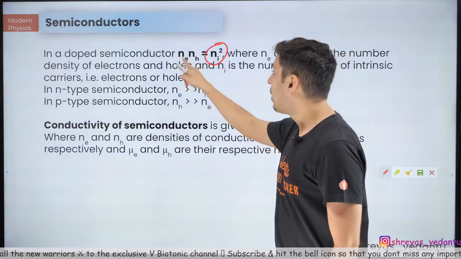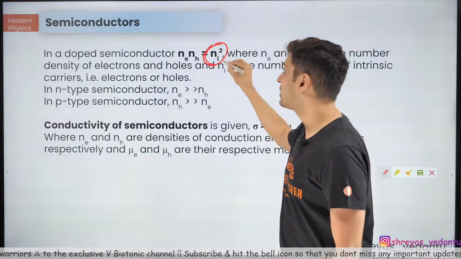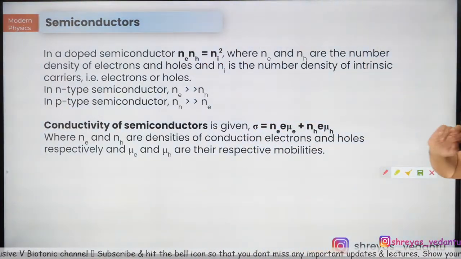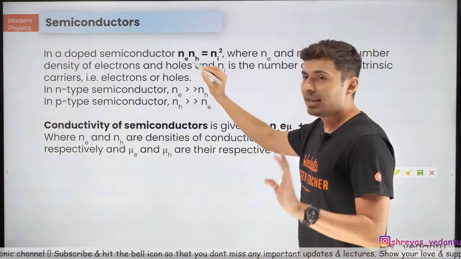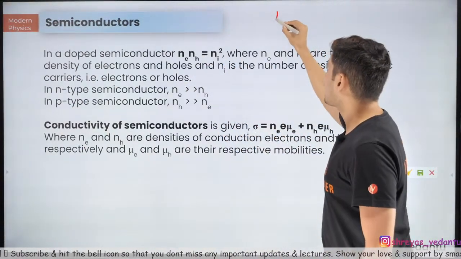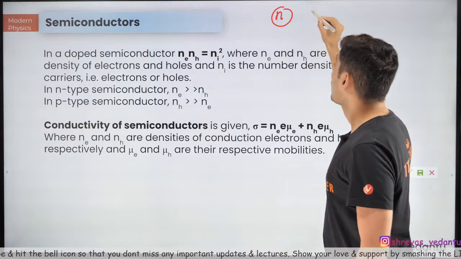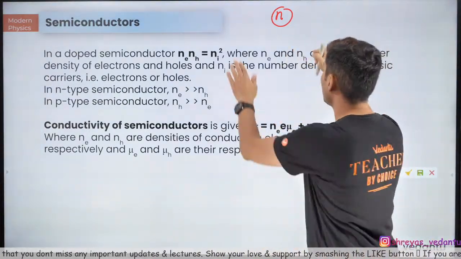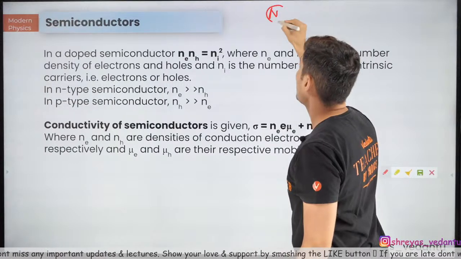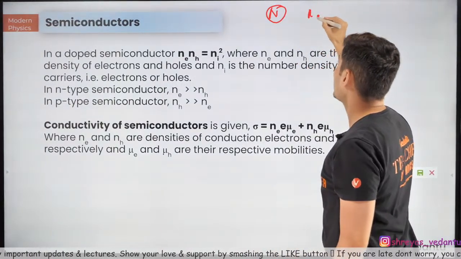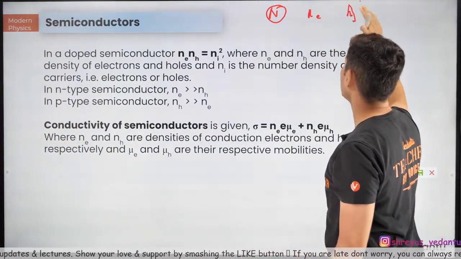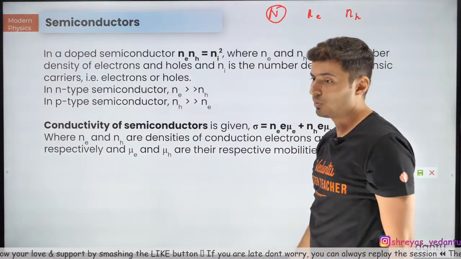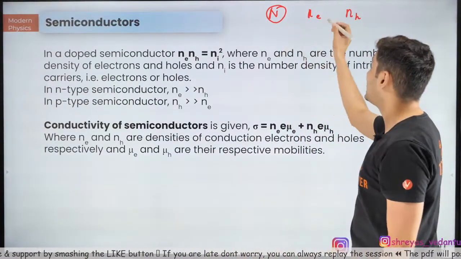It will be given to you, or either this and this will be given and you will be asked to find out this. So the number density in the intrinsic semiconductor. So guys, think about it and tell me, in case of N type, who will be more? Holes will be more or electrons will be more? Ne will be more than Nh, or Nh will be more than Ne? Electrons will be more. N type.